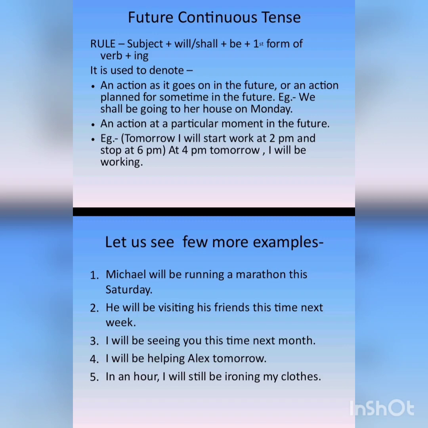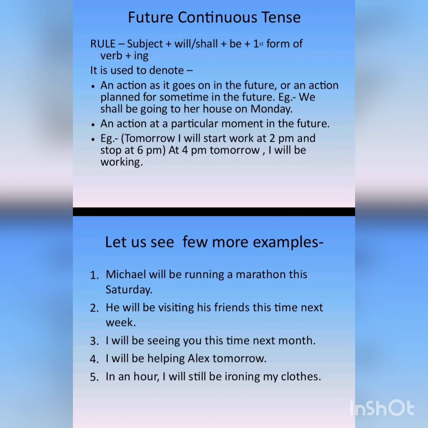Similarly, like the present continuous tense and the past continuous tense, the future continuous tense will be subject plus will or shall plus be plus first form of the verb plus ing. That means the present participle of the verb. We will use verb plus ing. Okay, so why do we use future continuous tense?